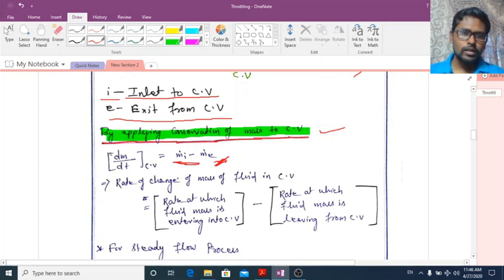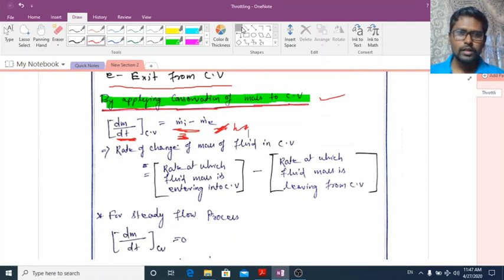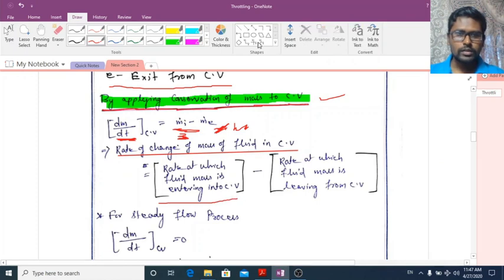Clear? From the law of conservation of mass, the rate of change of mass of fluid in the control volume is equal to the rate at which fluid mass is entering the control volume minus the rate at which fluid mass is leaving the control volume.